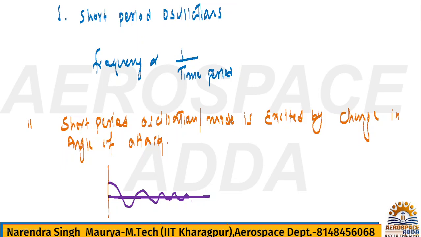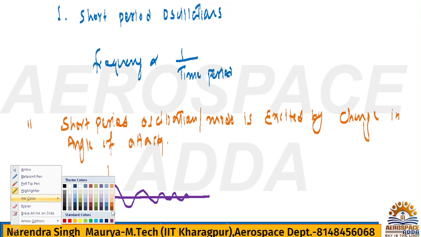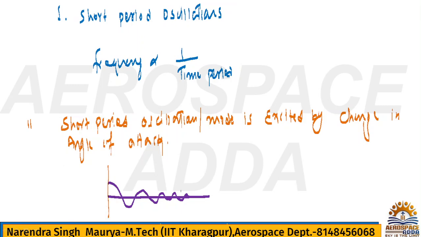So basically, the short period mode is typically a damped oscillation. What is the meaning of damped oscillation? It means the amplitude will continuously decrease, and it will achieve the trim condition or equilibrium condition. So always remember your short period oscillation. These are 1 mark questions. Always remember this short period oscillation.